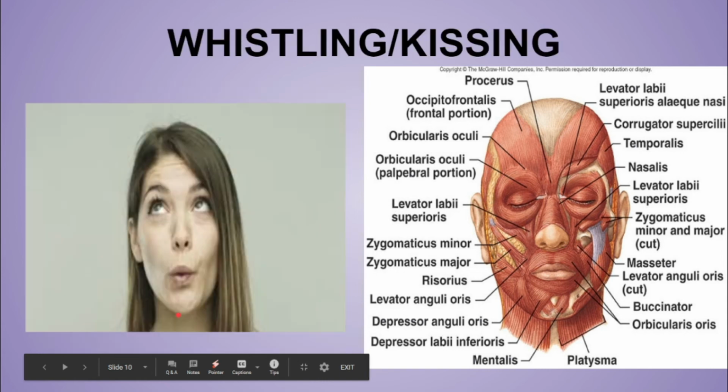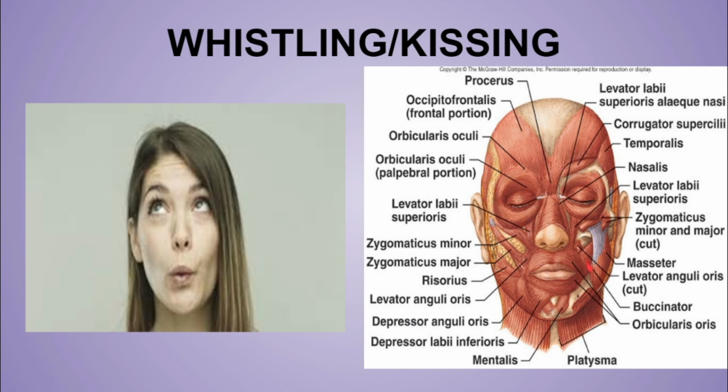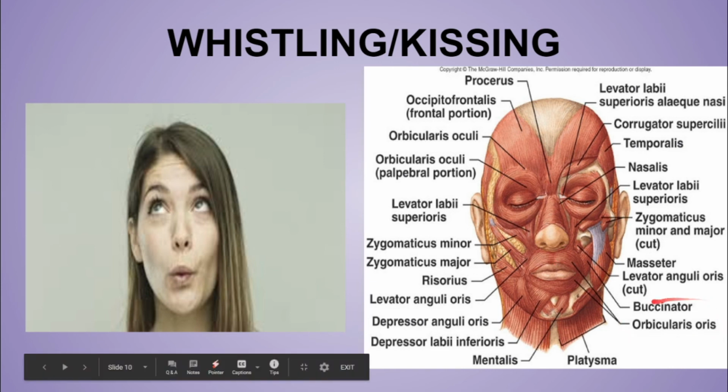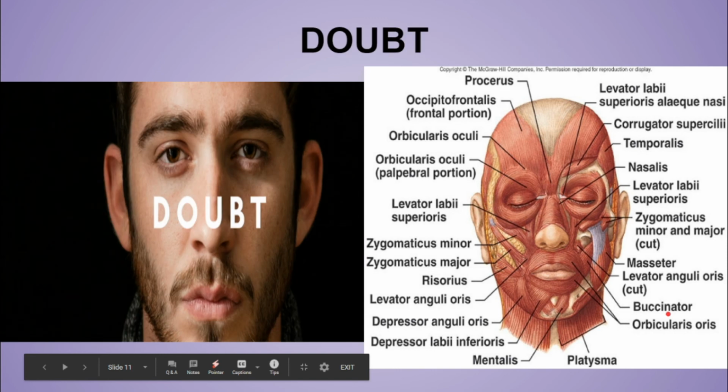Now the whistling or kissing facial expression over here, as I told you before, the buccinator is the main muscle of whistling. Along with the buccinator, there is one more muscle, the orbicularis oris. This muscle causes the closure of the lips and protruding out of the lips. So it will cause the whistling facial expression. So, the buccinator and the orbicularis oris muscle. Now in doubting, the main muscle acting is the mentalis muscle of the chin, which causes the wrinkling of the skin of the chin.